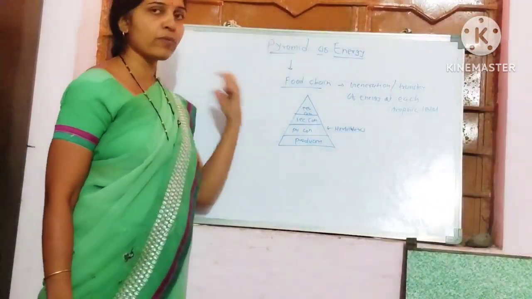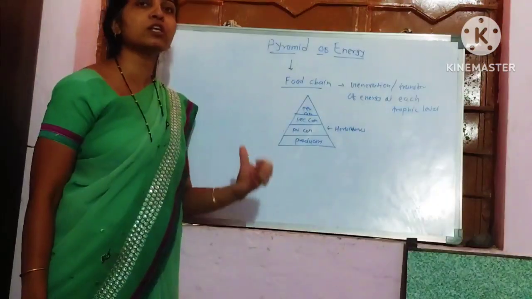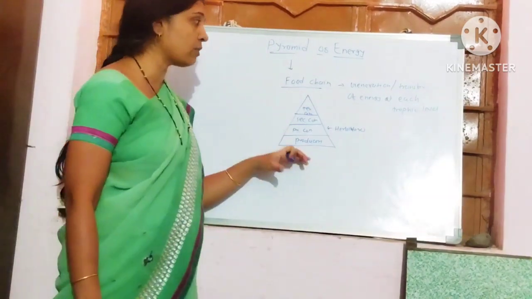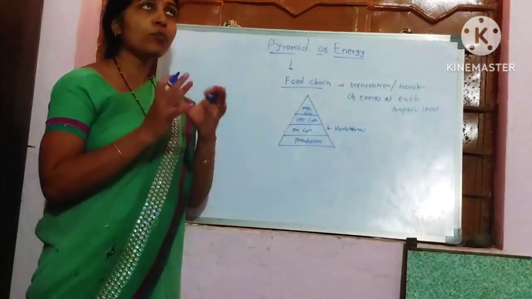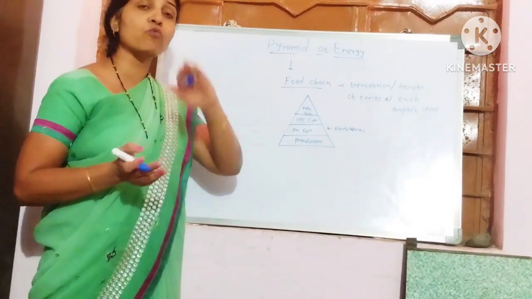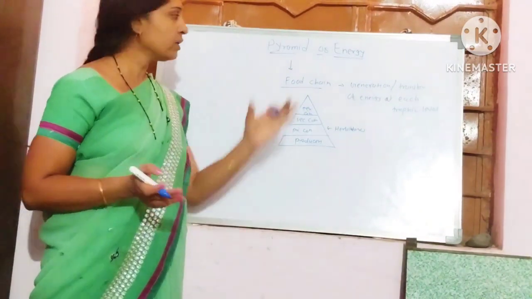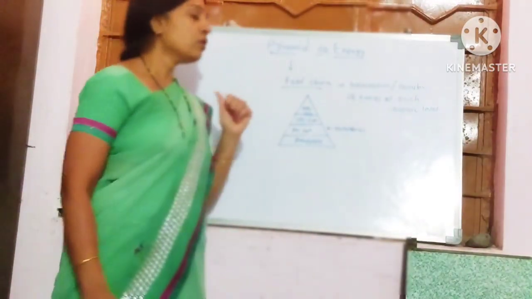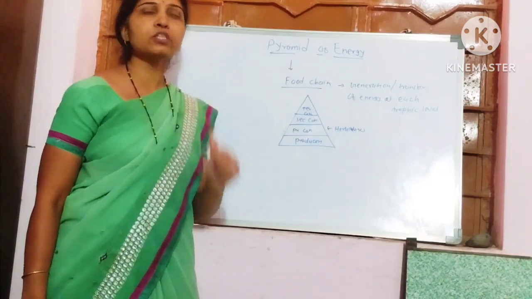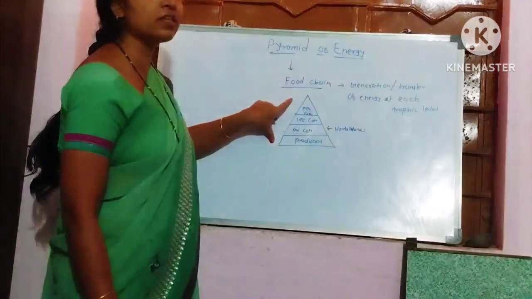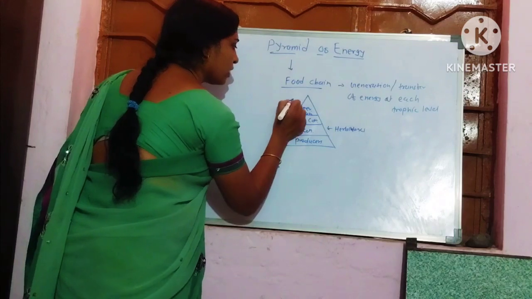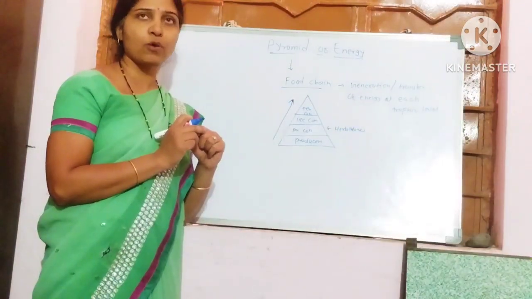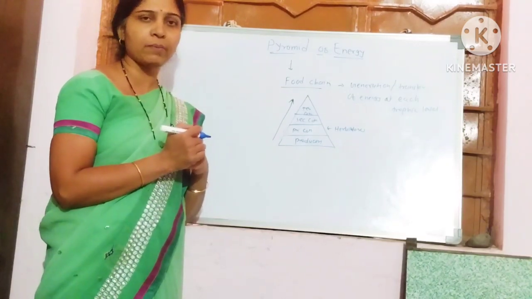Within this pyramid of energy, instead of concentrating on the number of organisms or the biomass of organisms at each trophic level, here we concentrate on how much energy is transferred from one trophic level to the next, and through that we construct this pyramid of energy. This pyramid of energy must always be in the upright form. Only the one-directional transfer of energy is observed, and it is the basic law of thermodynamics.